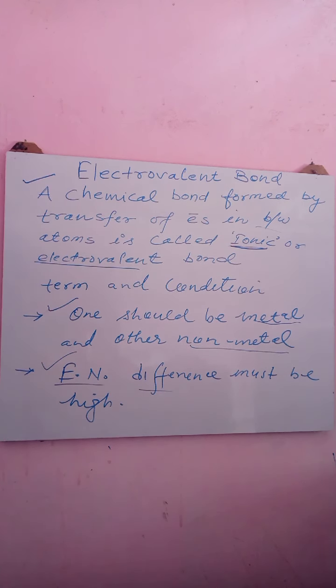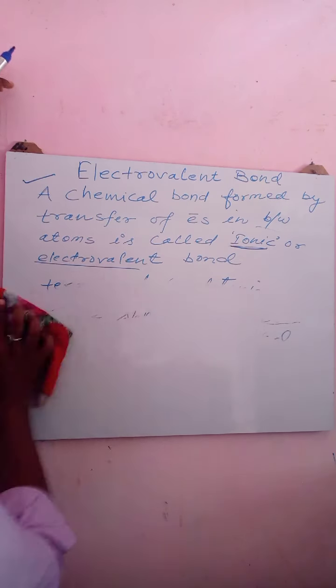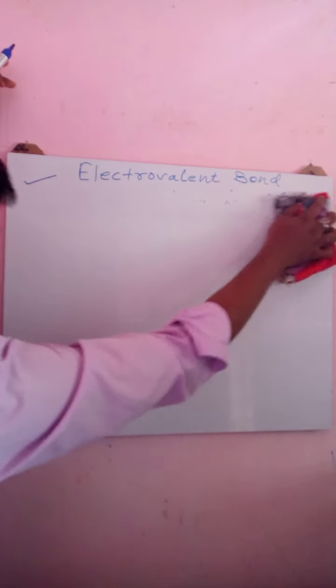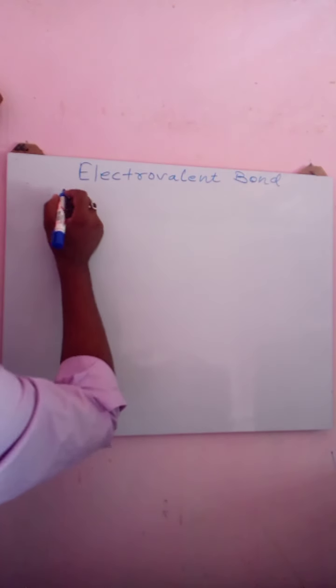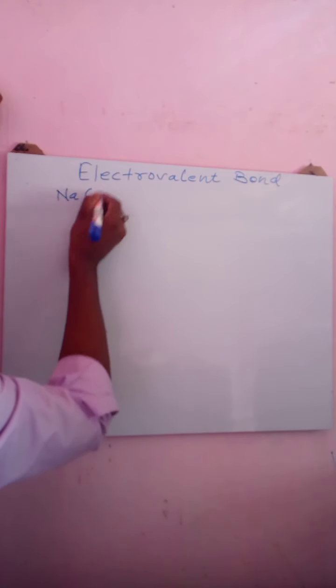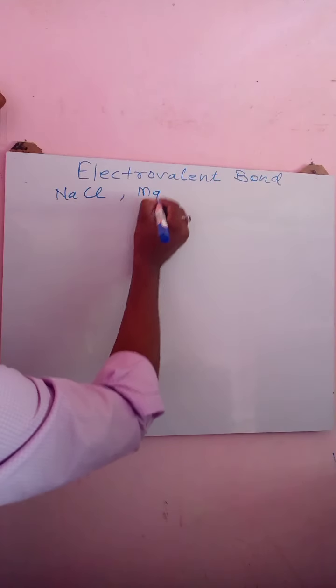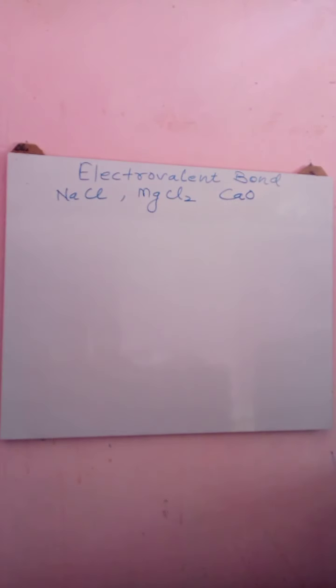Right? Now we will understand how electrovalent bonds are formed by considering different electrovalent compounds. As per your syllabus, we will understand how the NaCl compound is formed with the help of an electrovalent bond, how the MgCl2 compound is formed, and how calcium oxide is formed by the formation of an electrovalent bond.